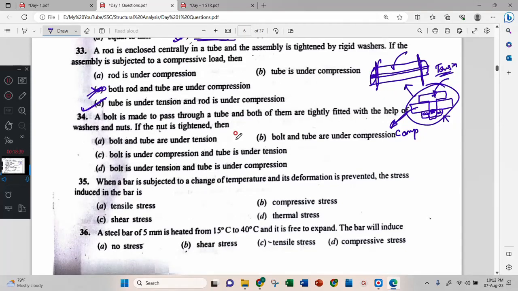The bolt is made to pass through a tube and both of them are tightly fitted with the help of washers and nuts. The nut is tightened, then